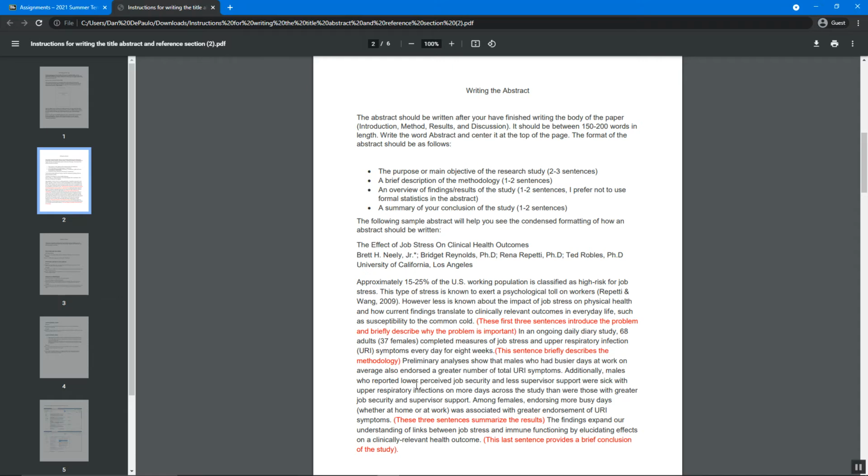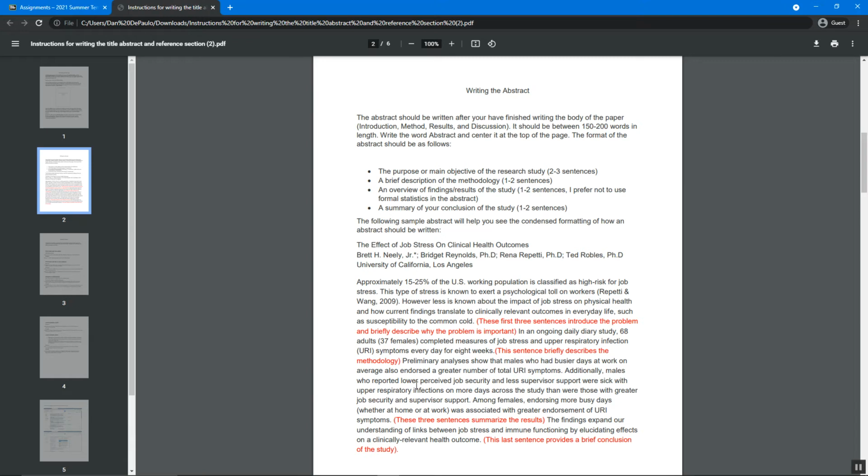The next 1 to 2 sentences is based off the method. The next 1 to 2 sentences is based off of the results without the actual statistics. And the last 1 to 2 sentences is based off your discussion. And that's it. It's just a paragraph. You can double space it so that I can comment on it. There's really not much in terms of results to talk about, but there's more that you can talk about in terms of the conclusion of the study, especially the limitations and things that might be done in the future. That stuff is from your discussion section.